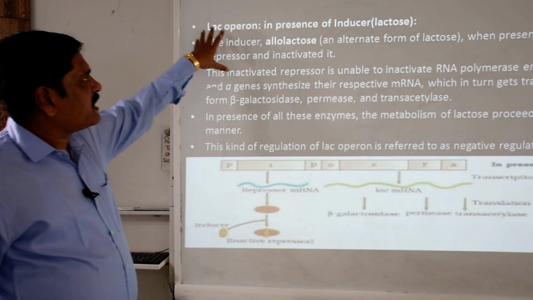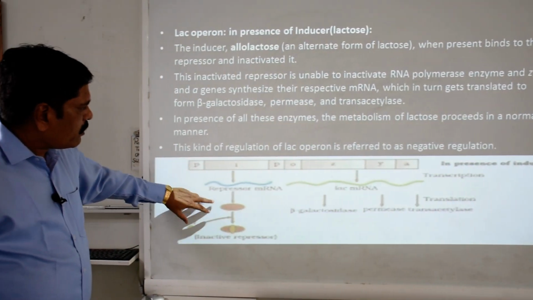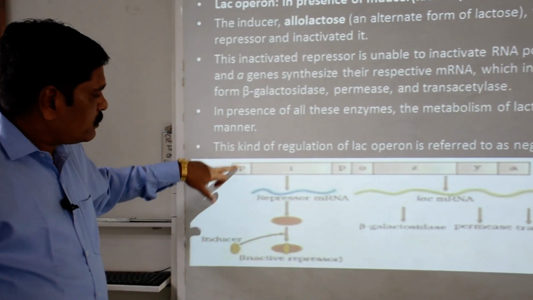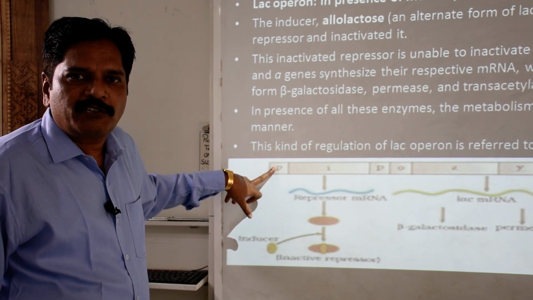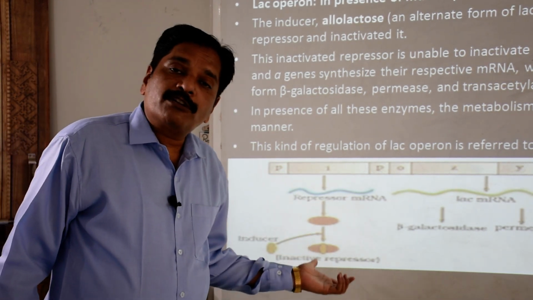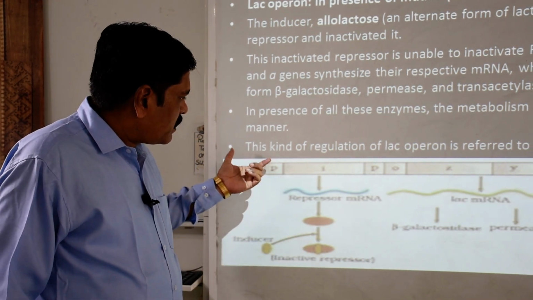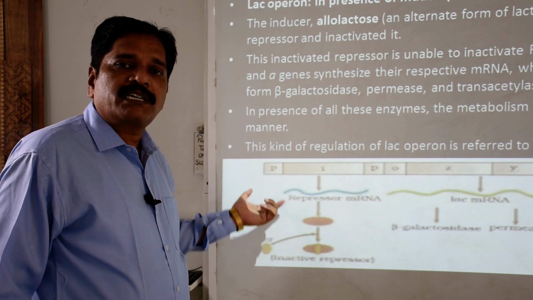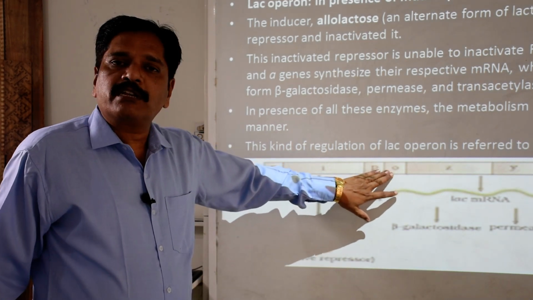Clear? Now in the second case, there is the presence of lactose sugar. What happens? Even though the repressor protein is produced by the regulatory gene, because the inducer lactose is present, the repressor protein attaches to it and is unable to bind to the operator site.